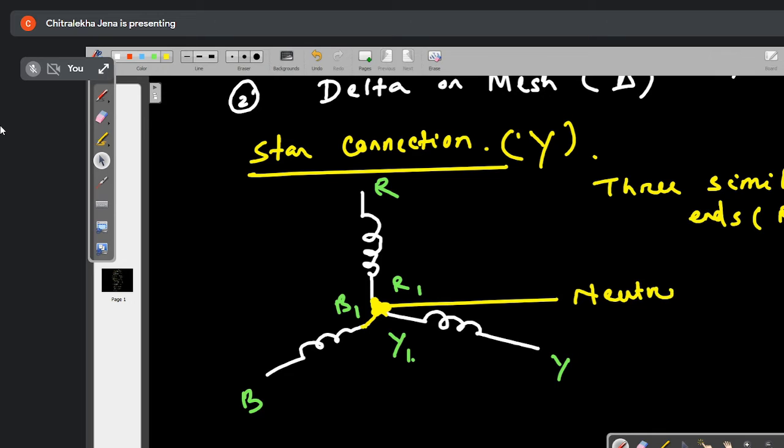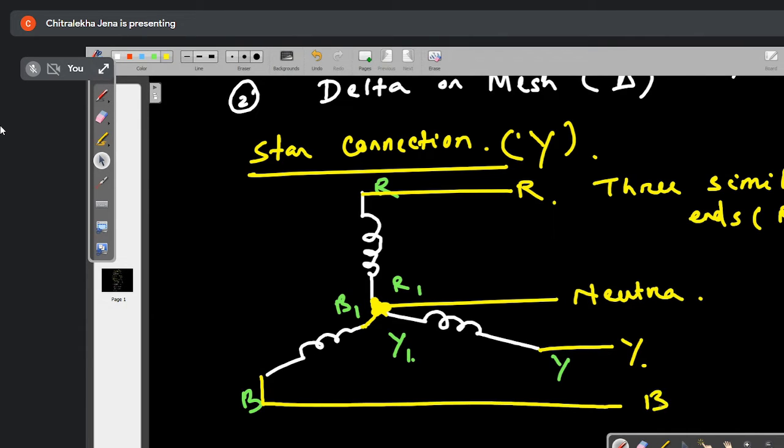This point is your neutral point, and these are the three lines: R, this one is Y, and this one is your B. Clear to all of you?